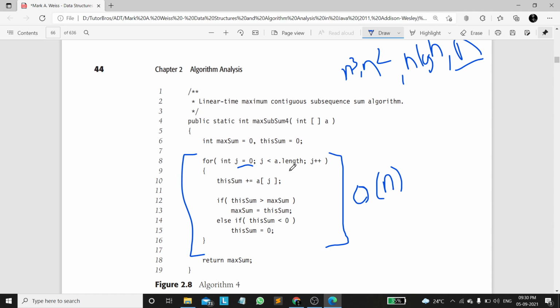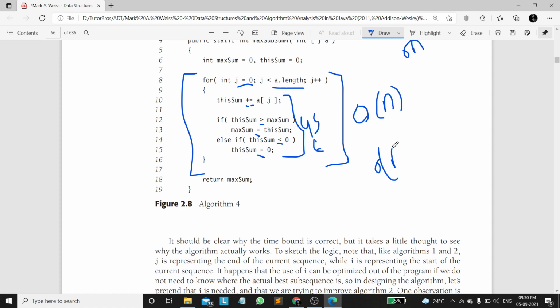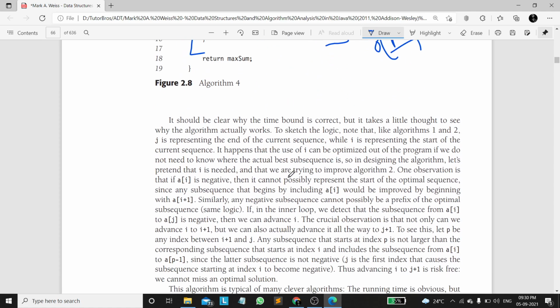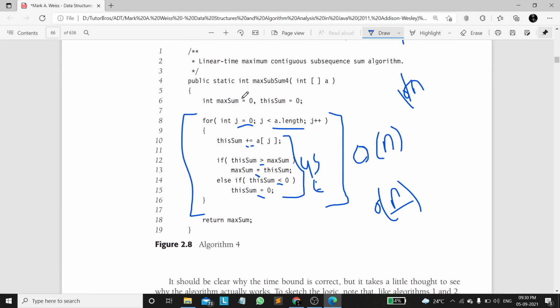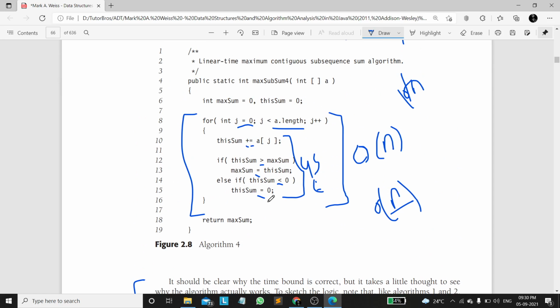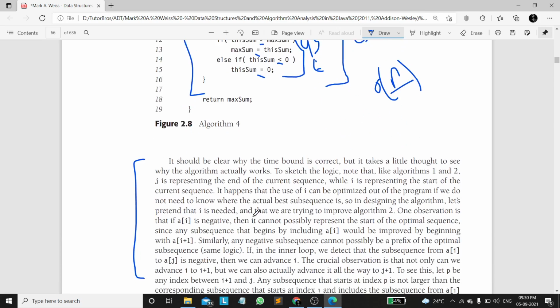So it has only n iterations here. In this, each step takes a unit amount of time. It will be 4 or 5, it will be 6. Like if you consider checking 1, 2, 3, 4, 5, 6, it will have 6 units of time, and there will be n iterations. So it will be 6n. If we do it, it will be big O of n, because we take this constant away. It is big O of n. If you want to understand this algorithm, you can read this paragraph, or you can dry run this code on a piece of paper by taking an example. With some example, it will be very clear.